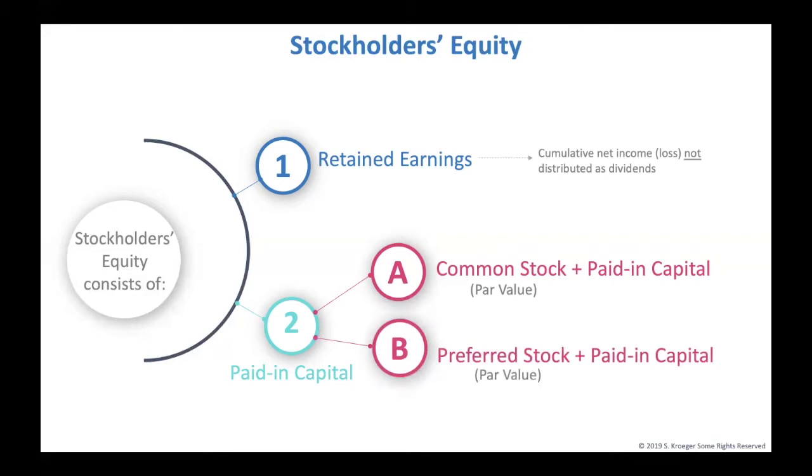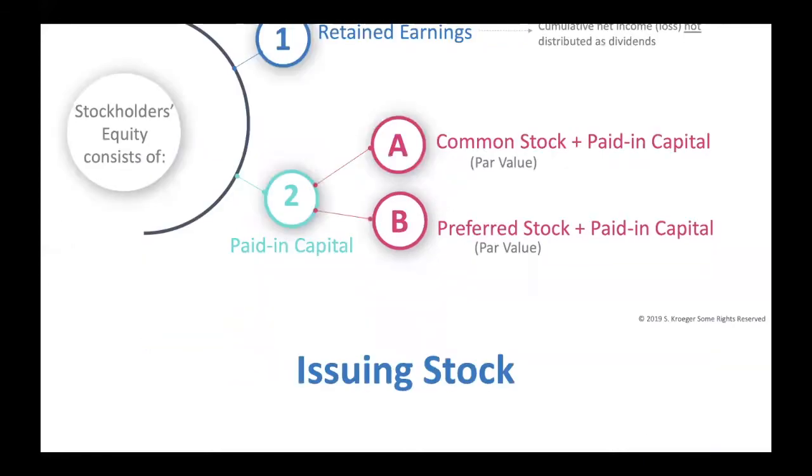What A and B means here is that the stock accounts called common stock and preferred stock are for the par value, as you can see in the parentheses below the name. The amount that was given above the par value is called paid-in capital. These are all credit accounts. This sounds confusing, but as we do the journal entries, it will start to make more sense. So let's go over that now.